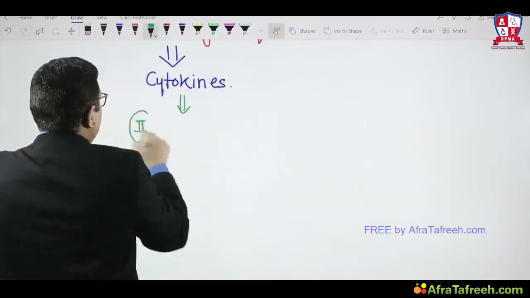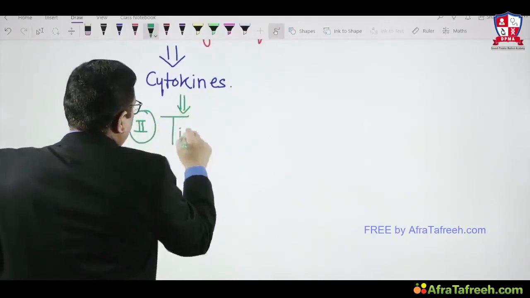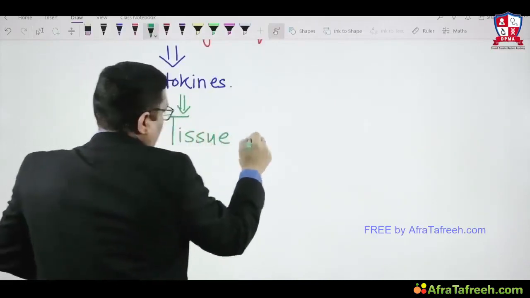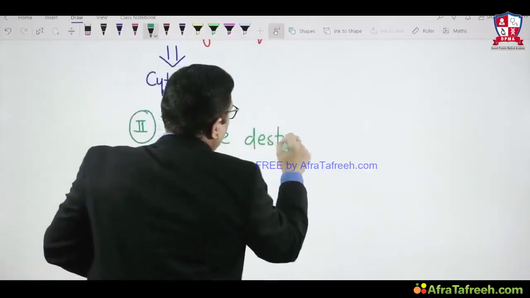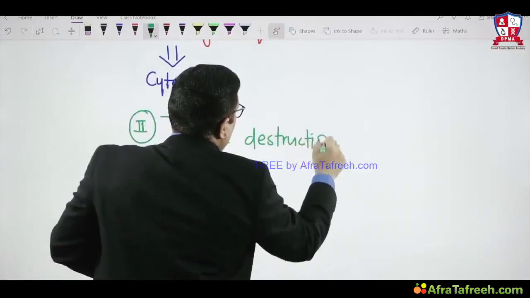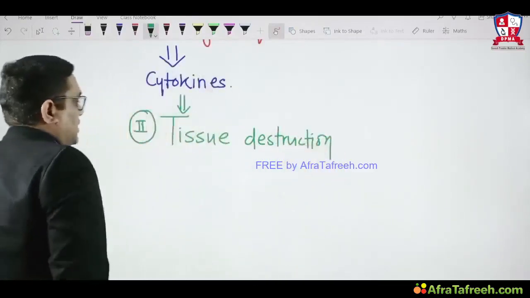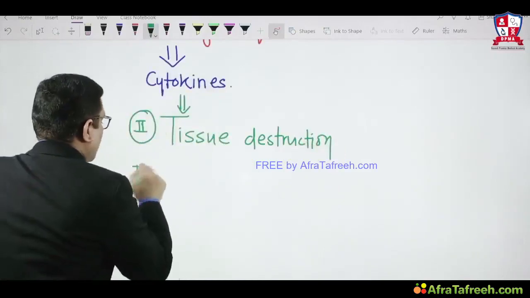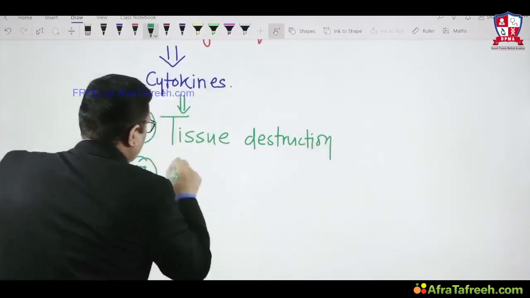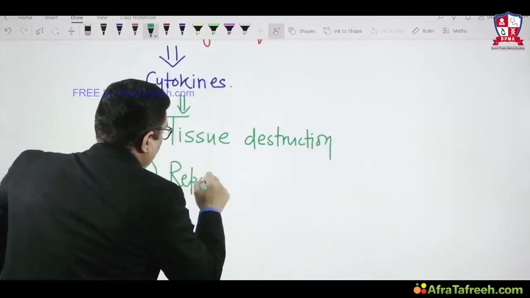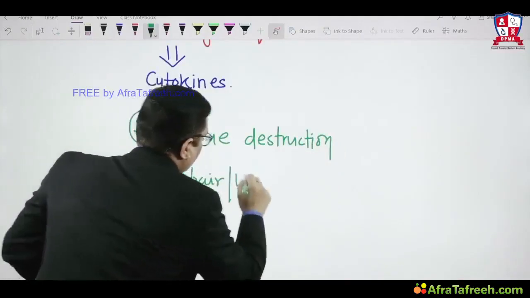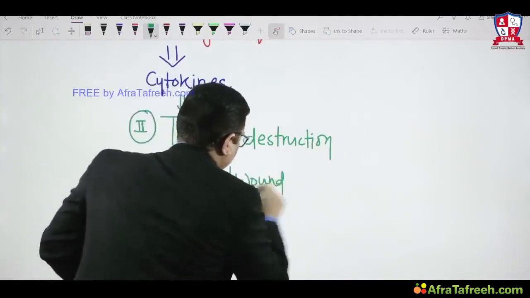So this is the second event in any chronic inflammation, tissue destruction or tissue damage, right? And after tissue destruction, the third event will be repair, or wound healing, right?